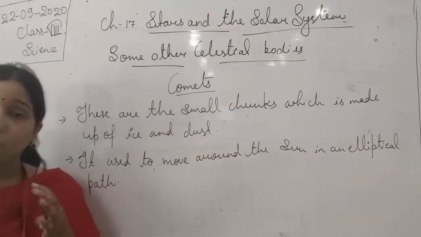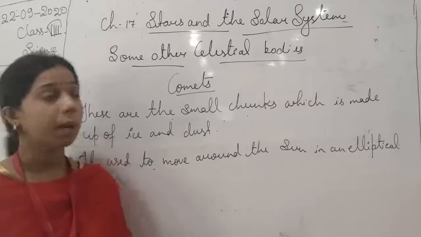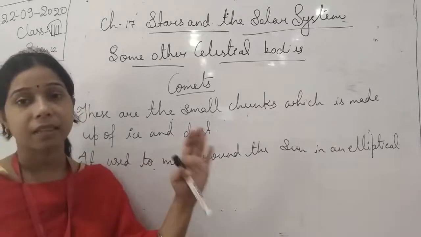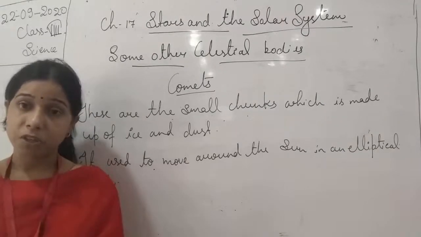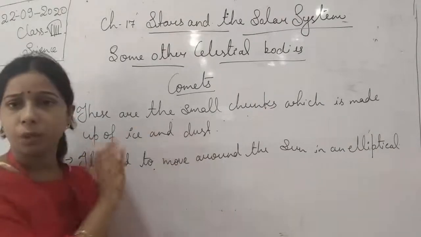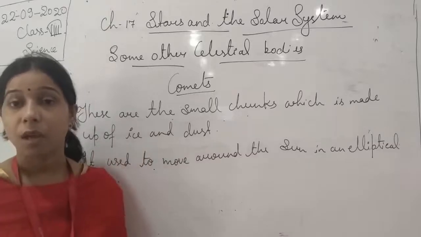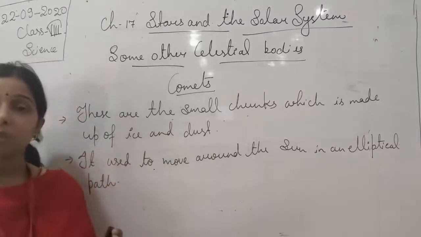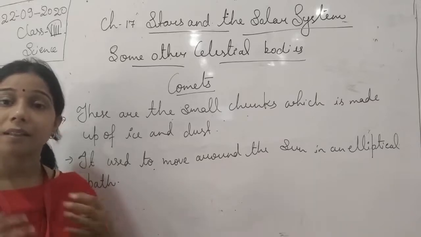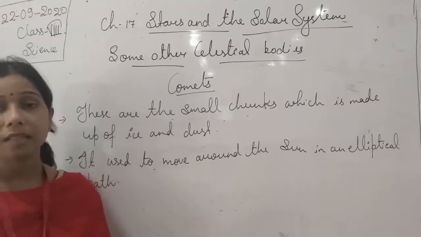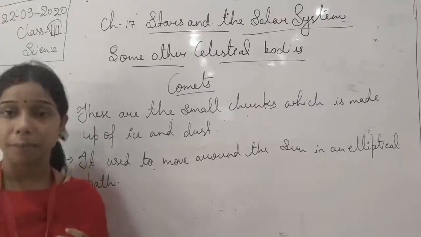Okay, so a core is there, students, which is made up of ice, dust, and the different gases present in it. When the formation occurs, only ice, dust and gases are there. When this comet reaches the sun, due to the sunlight, the ice and the gases present in it start vaporizing.